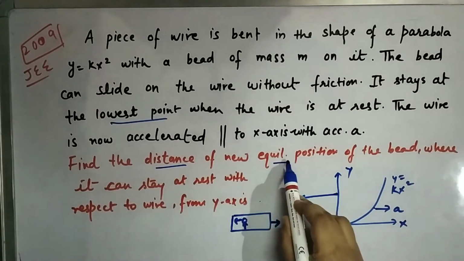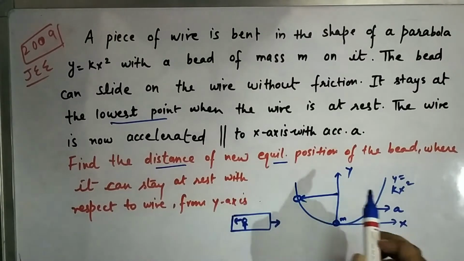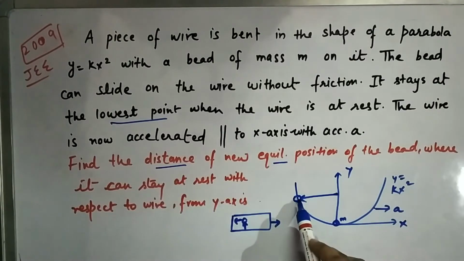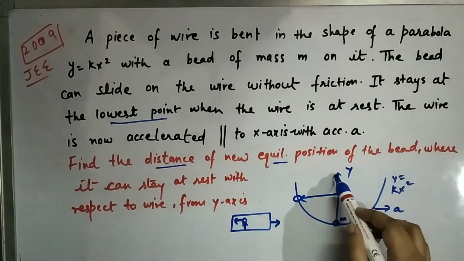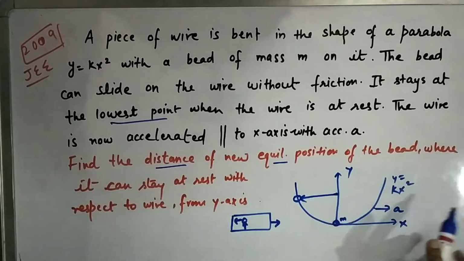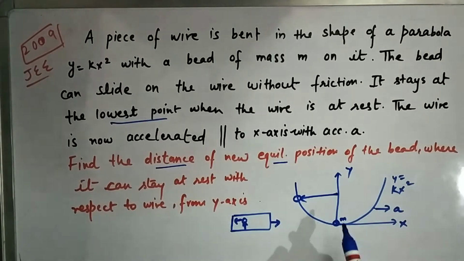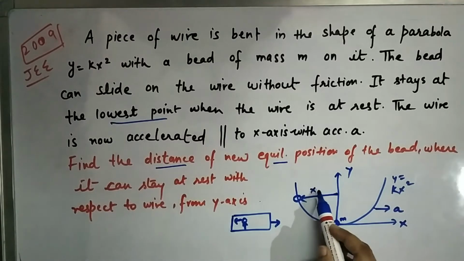It is already mentioned that it is going to be in equilibrium at some stage. So we have to find the distance of this new position where it can stay at rest with respect to the wire, from the y-axis. So the y-axis is this. Note that this axis is also moving with the wire, with the acceleration a. So we have to find this distance, let's say x naught. There are two methods of doing it.